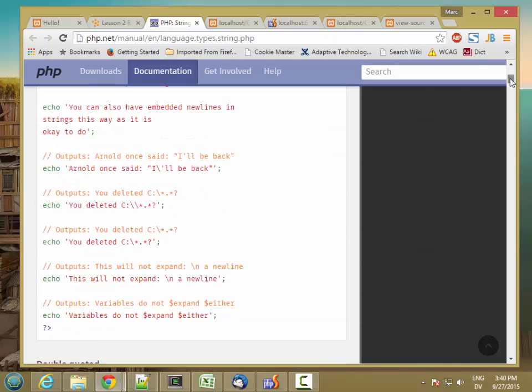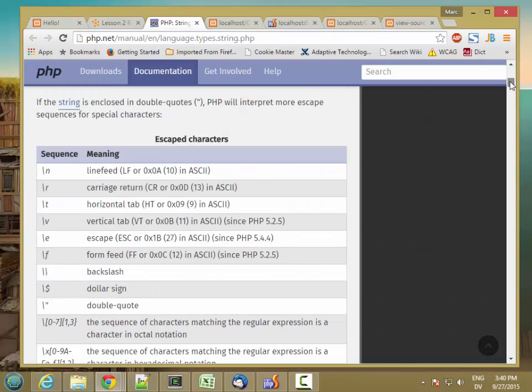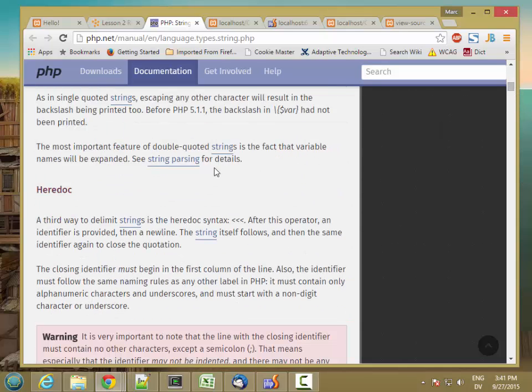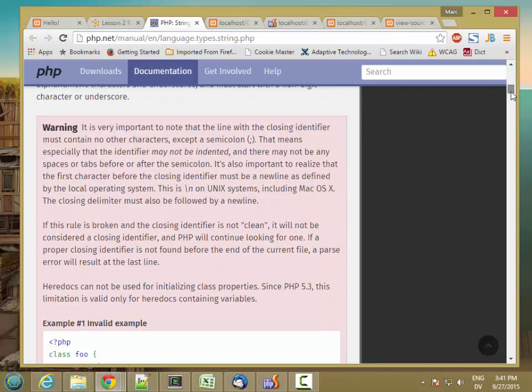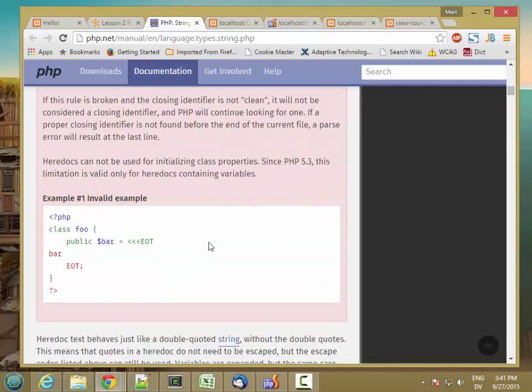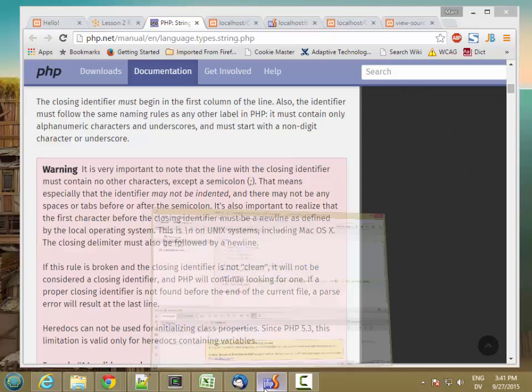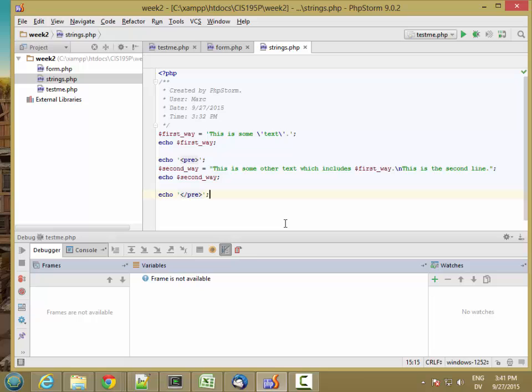So those are single quoted strings and double quoted strings. Here's a list of all the special characters that you can put in double quoted strings. There's also a HereDoc. So here's the syntax for HereDoc. It's angle, angle, angle, then a tag name, and then a blob of text, and then the tag name again followed by a semicolon. So this is a way of defining multi-line blobs of text.